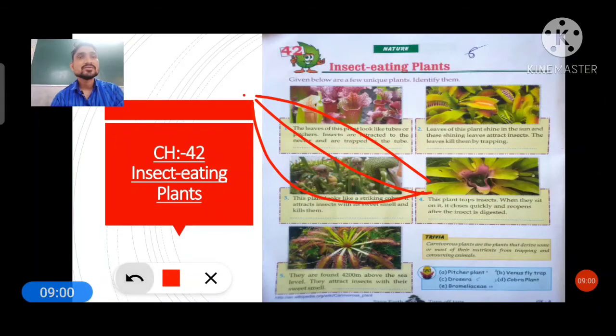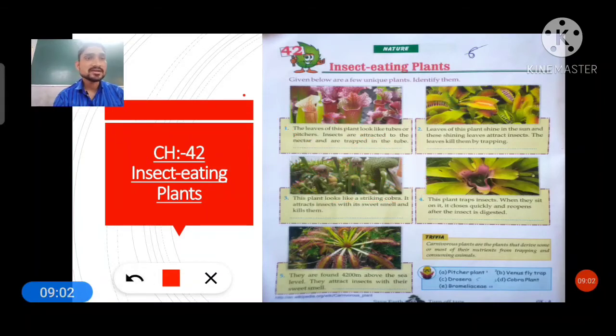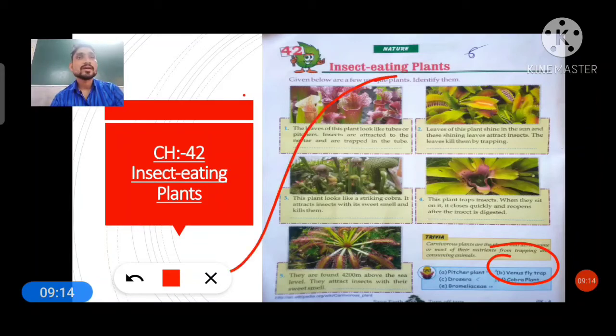And the answer you have to choose for this question is Venus flytrap. Okay, Venus flytrap can trap the insect inside its leaves. Now question number 3: this plant looks like a striking cobra, which means its shape looks like a cobra, students. Okay, in the picture also you can see, students, it looks like a striking cobra.